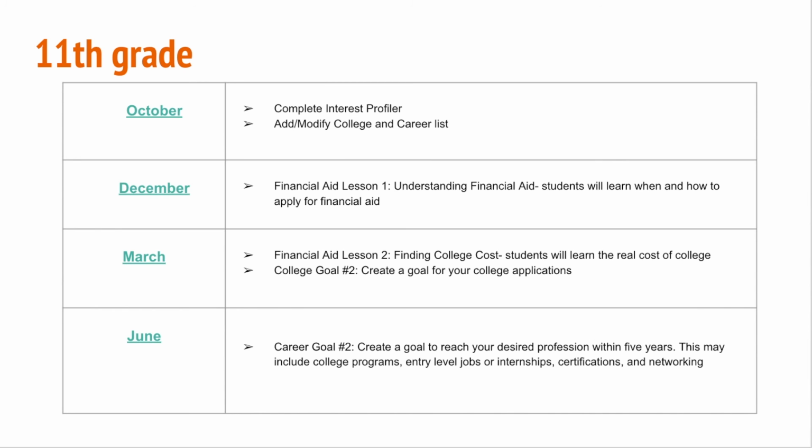And then in June, for their career goal, we want our 11th grade students to create a goal to reach their desired profession within 5 years. So this is really that long term. How do I get to where I want to be within 5 years?